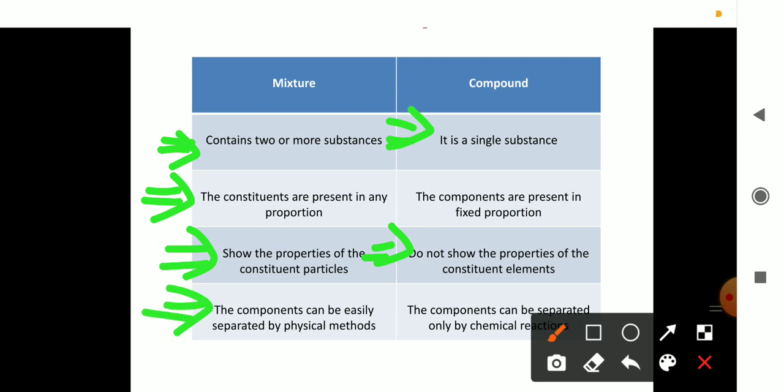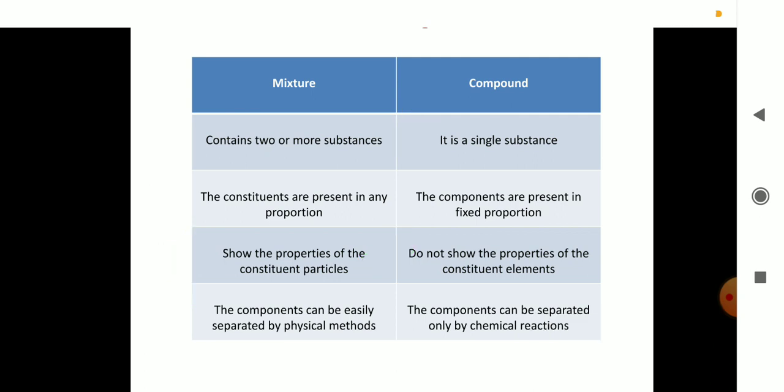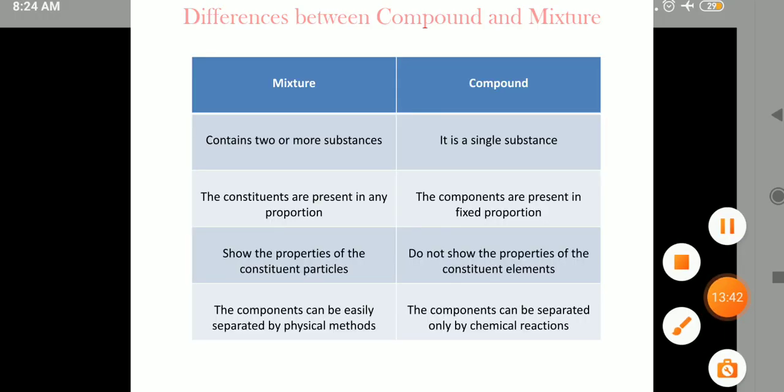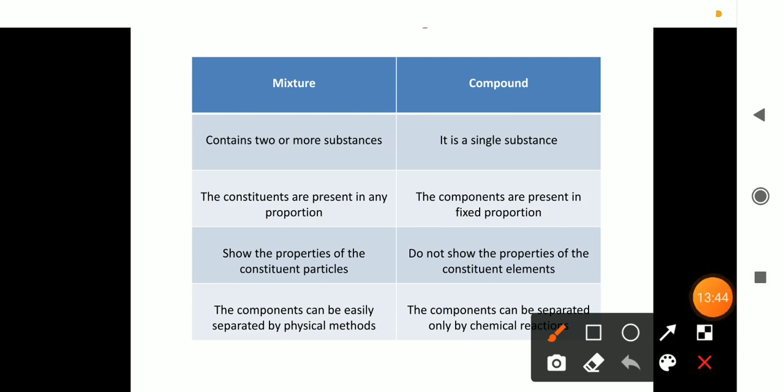Then come to point number 4. Here what is given? In the case of a mixture, the components can be easily separated by physical methods. Again, let me take the example of vegetable salad. If you take a vegetable salad, you can easily separate the vegetables by the hand picking method, isn't it?